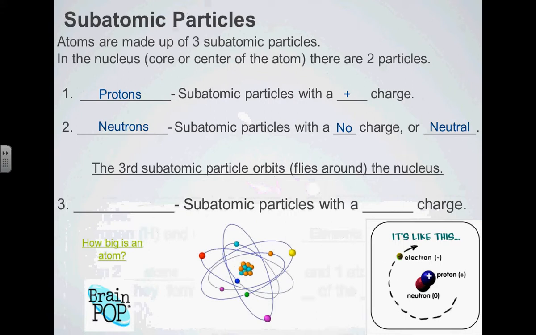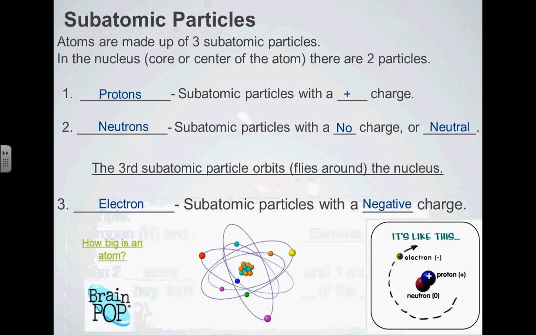Then the third subatomic particle is not in the nucleus, but somewhere outside of the nucleus, actually quite a ways away. And this is called the electron. And electrons have, Nicholas? Negative charge.